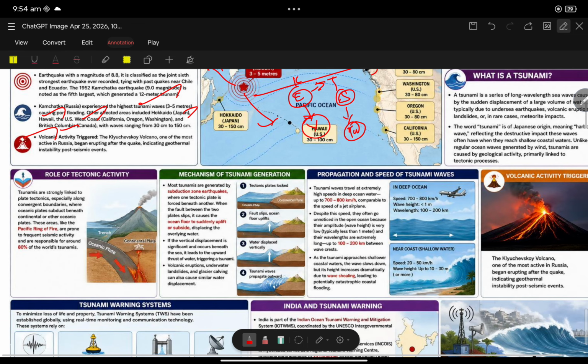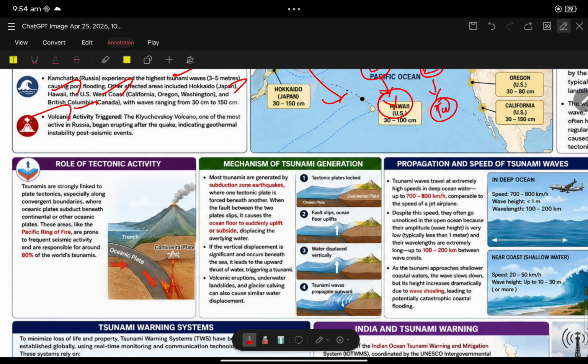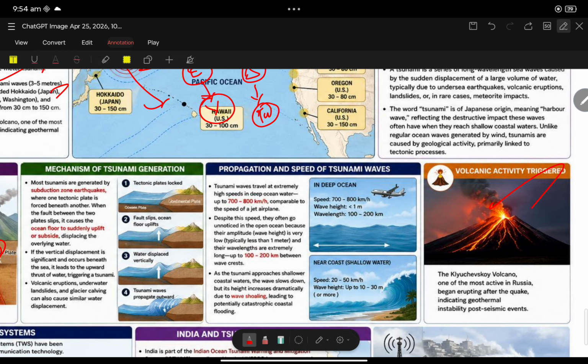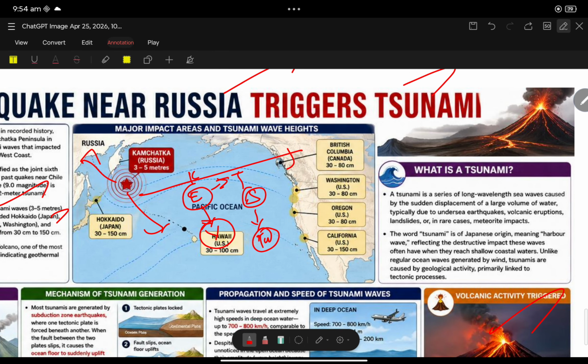So see, role of tectonic activities. Tsunami is strongly linked to plate tectonics, continental and oceanic plates convergence. So you all know this. So there is no need for describing the volcanic triggering activities in Russia due to post-seismic activities, because of instability. So you know what a tsunami is also. It is a long wave, sea waves caused by sudden displacement of a volume of water, typically an undersea earthquake.